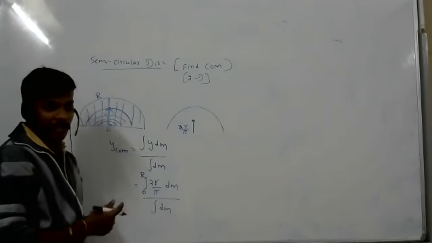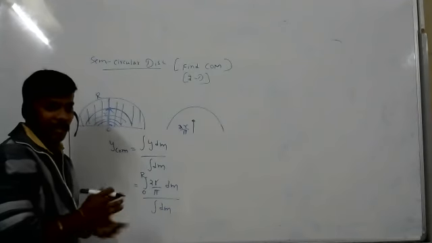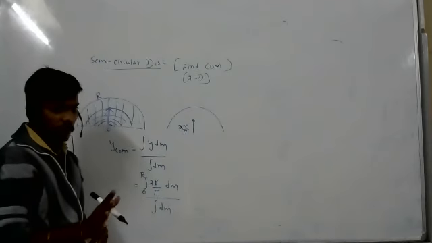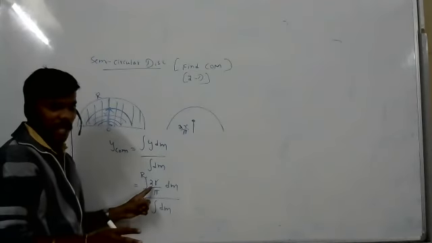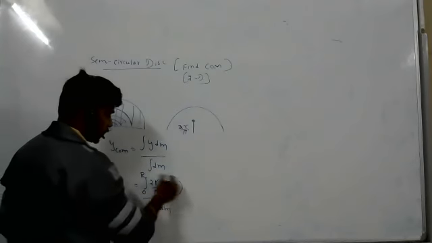Now look at this. Can you integrate this now? We can't, because it is r and it is dm. So now we want the mass.